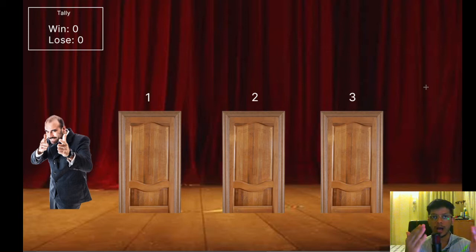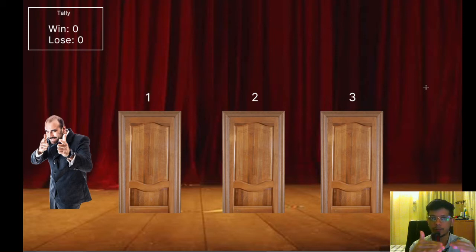So your objective is you have to make decisions based on maths, based on statistics, based on your understanding of conditional probability in a way that maximizes your chances of winning the car, right? And the game show host here will try to make sure that you don't win anything, right? Otherwise what would have been the point, right?